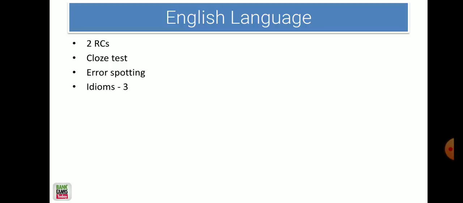The difficulty level is at par with the previous year's paper. There was no surprise factor. The quant was easy, the English was easy, the GA was normal, moderate, not difficult. And the reasoning was moderate, right? So all in all, 100 plus of cutoff, 105 to 110 of cutoff. That's what my prediction is.